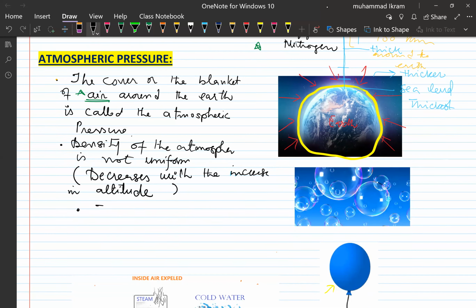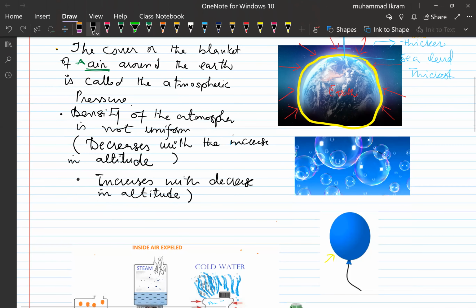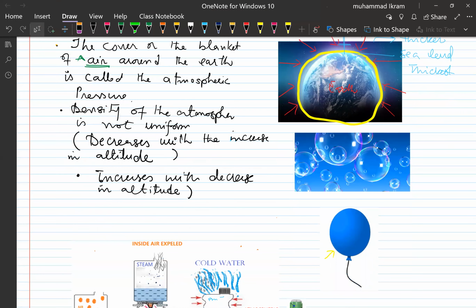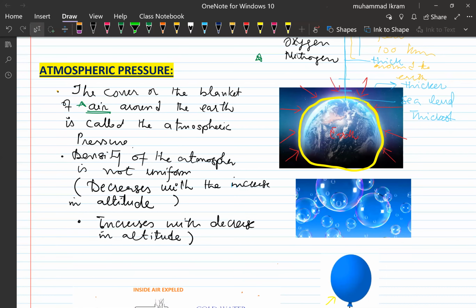And atmospheric pressure increases with decrease in altitude, because the air thickness increases. Then when I teach you about the variation of atmospheric pressure with altitude and its effect, I will explain it to you there in great detail.